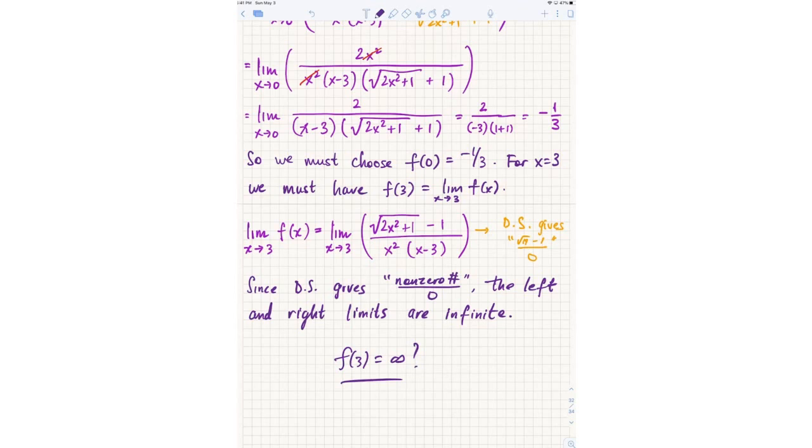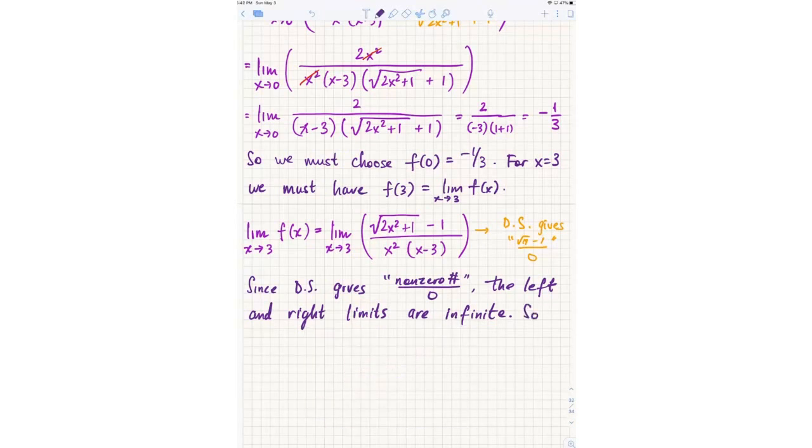When we write something like the limit as x approaches 3 from the left of f of x equals infinity, we're not saying that this limit has a value of infinity. We're not saying that infinity is a number. This is a shorthand for the English sentence that as x approaches 3 from the left, in other words, if I take values of x close to 3 but less than 3, the values of f of x get arbitrarily large. That's what this equation means. Infinity is not a number, so it makes no sense to say that certain things have a value of infinity. So saying that f of 3 is equal to infinity doesn't make sense. In fact, there is no such value for f of 3.